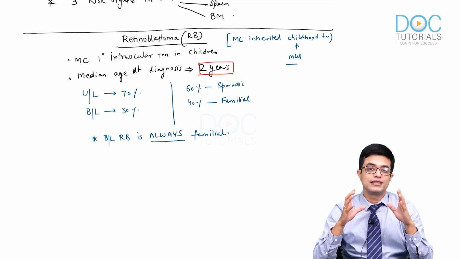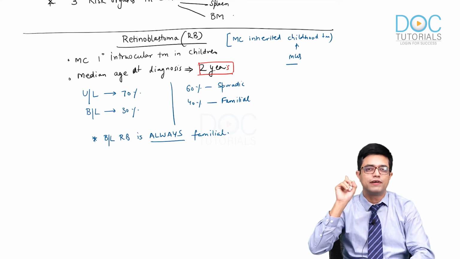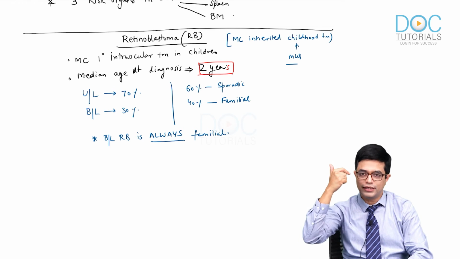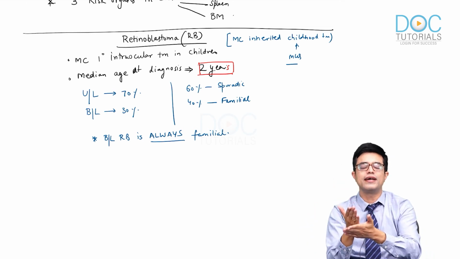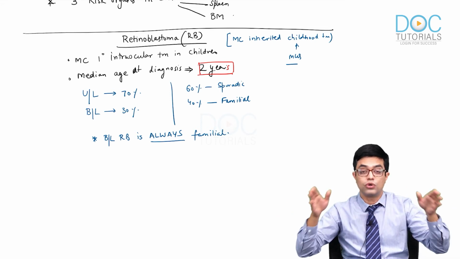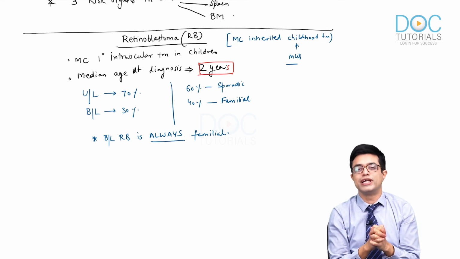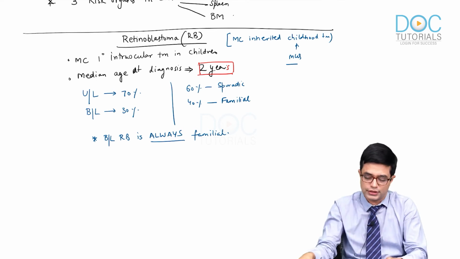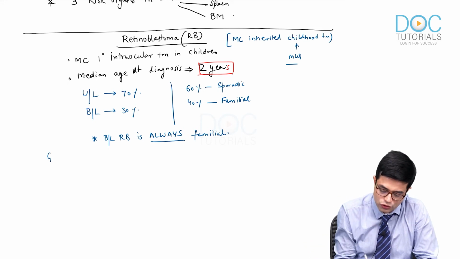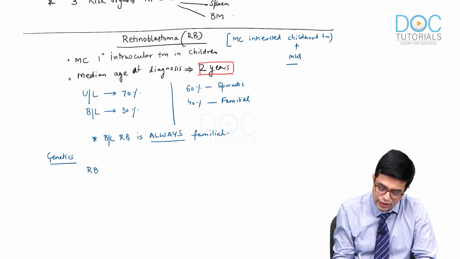So my kids will be born with one defective RB1 gene. Now, if a second hit happens to the other functioning normal gene, both genes will be gone, and these children will develop retinoblastoma. This hypothesis is known as Knudson's 2-hit hypothesis. So the genetics of retinoblastoma are important. Mutations occur in the RB1 gene present on chromosome 13q14.